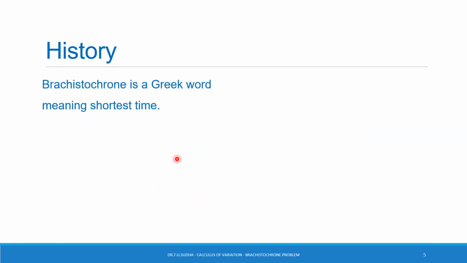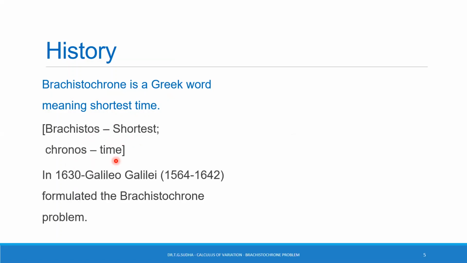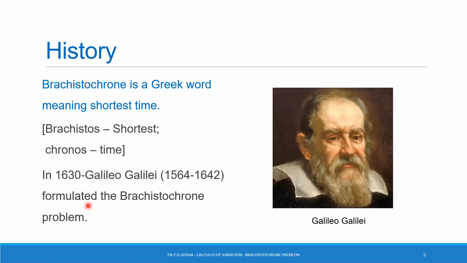The history of Brachistochrone problem. Brachistochrone is a Greek word meaning shortest time. Brachistos, shortest, chronos, time. In 1630, Galileo Galilei formulated the Brachistochrone problem.